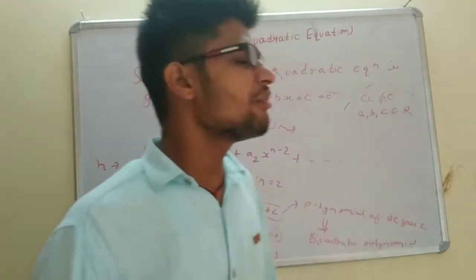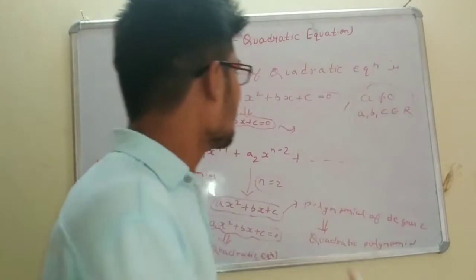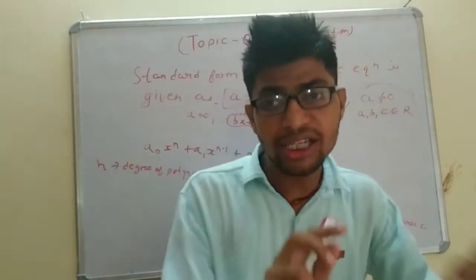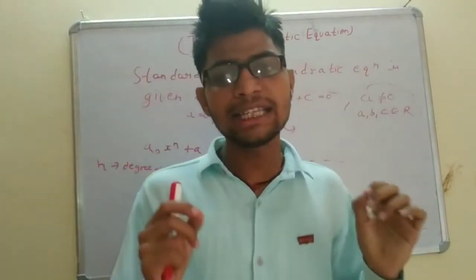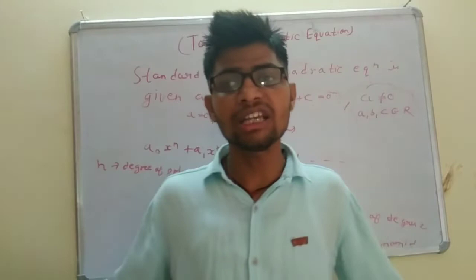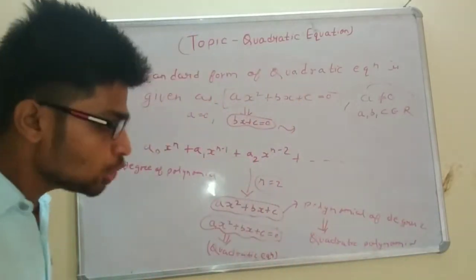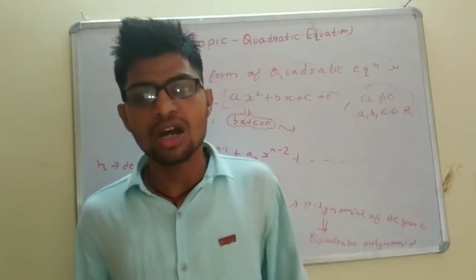For this we only have to remember that if an equation is of the form ax square plus bx plus c is equal to 0, provided that a is not equal to 0 and a, b, c must belong to real numbers, in that case we will be able to say that the given equation is a quadratic equation. So I hope you have got how to check whether the given equation is a quadratic equation or not.